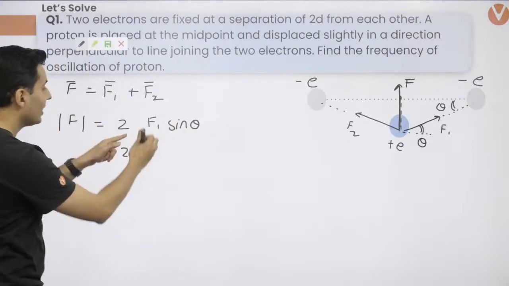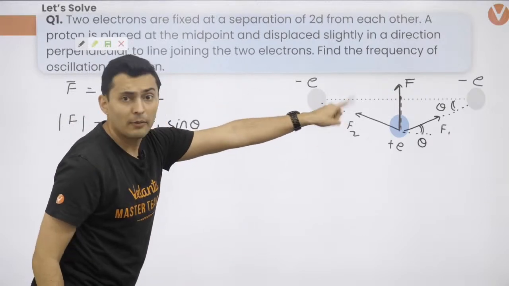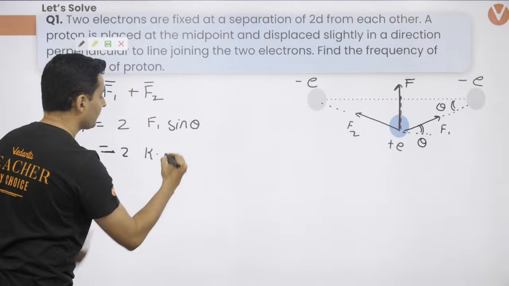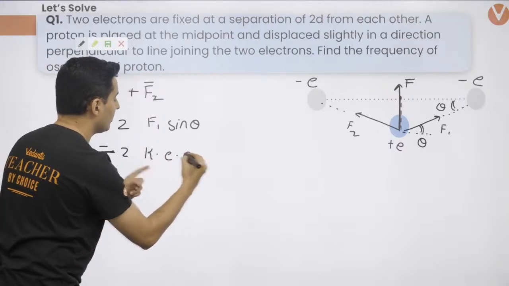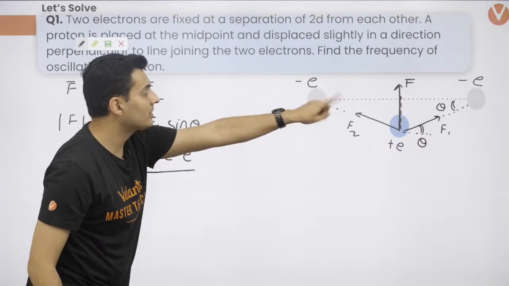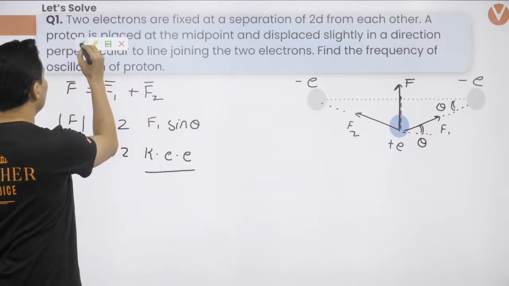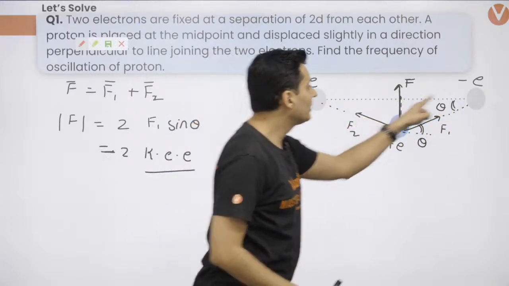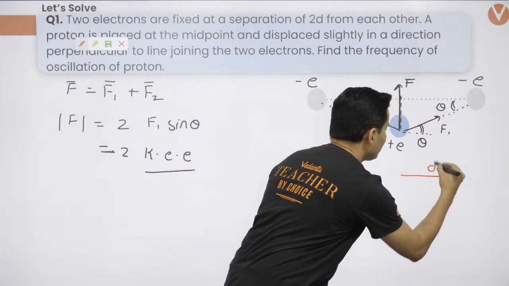Okay. So now F1, what is the force between the proton and the electron? That will be K times charge of proton into charge of electron. We are talking about magnitude, so no need to put the sign, divided by the distance between them. Now here comes the next part. See, the total distance between them was 2d. So this distance will be d. This distance will be d.